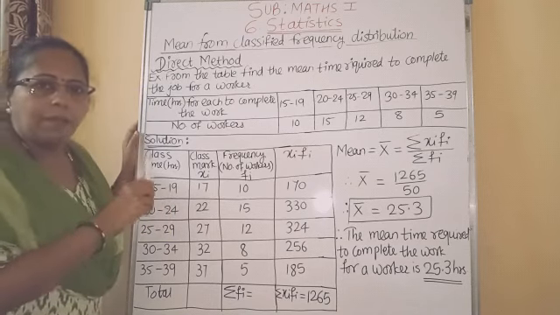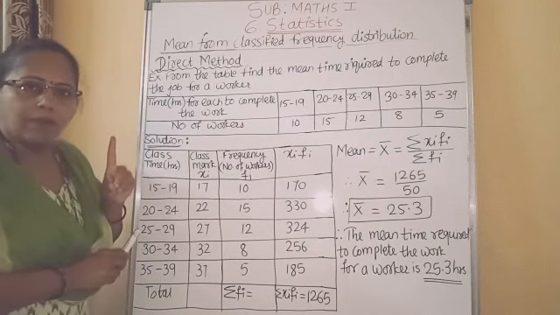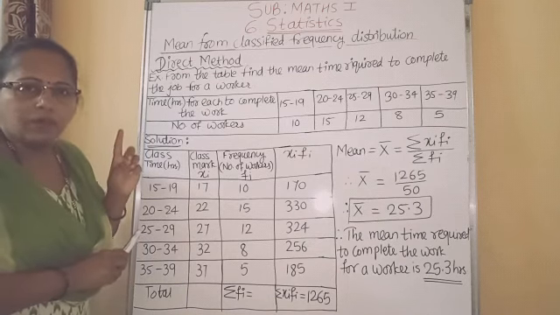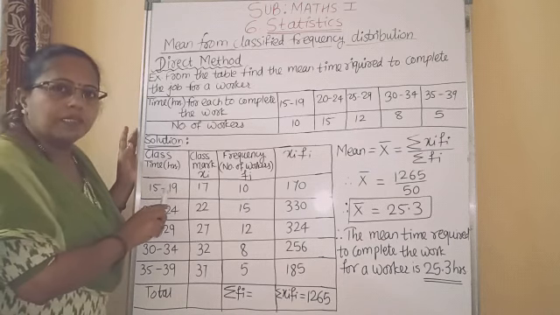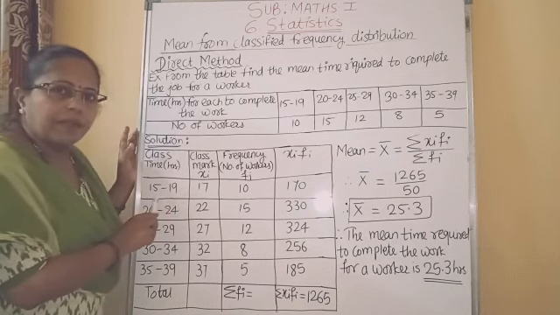Students, write down this formula. Maybe it will come for 1 mark also. What is that formula? Lower class limit plus upper class limit divided by 2.